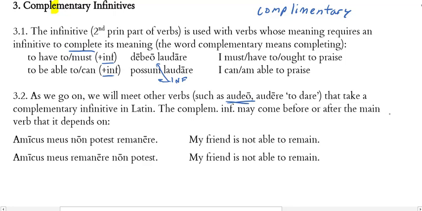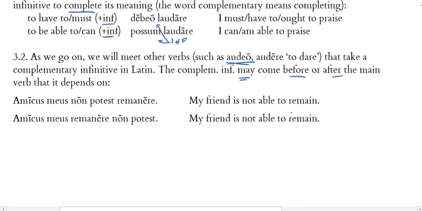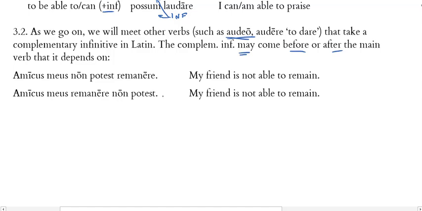Now, one thing about positioning, the complementary infinitive may come before or after the main verb that it depends on. So I'm not going to give you all the examples in the textbook of using a complementary infinitive. I'm just going to use one of the examples. I'm going to show you how the infinitive can go in either position. So both of these sentences mean the same thing. My friend is not able to remain. Amicus meus non potest remanere. All right?